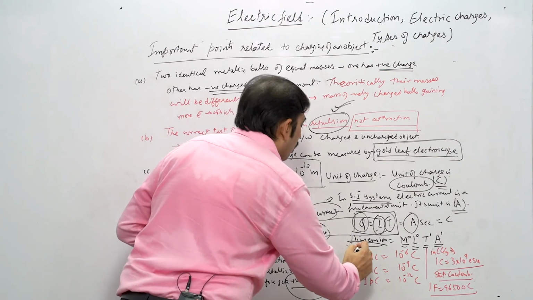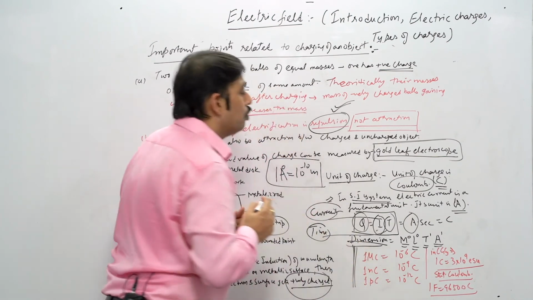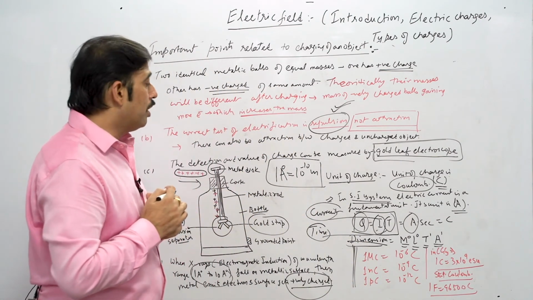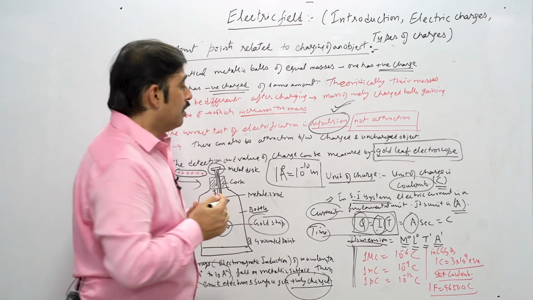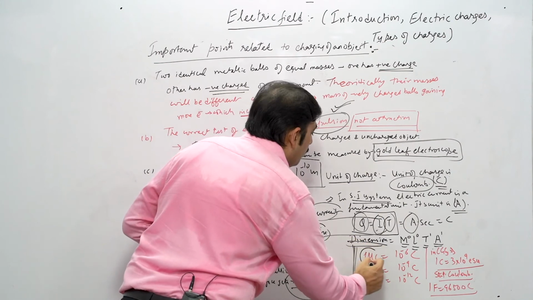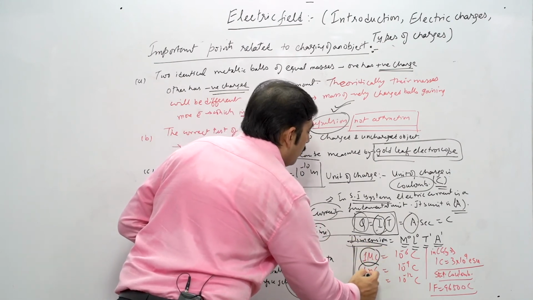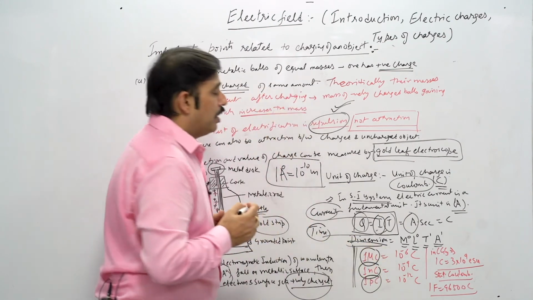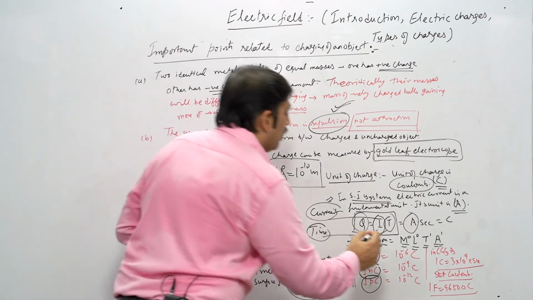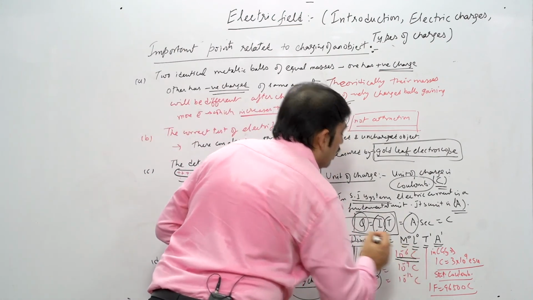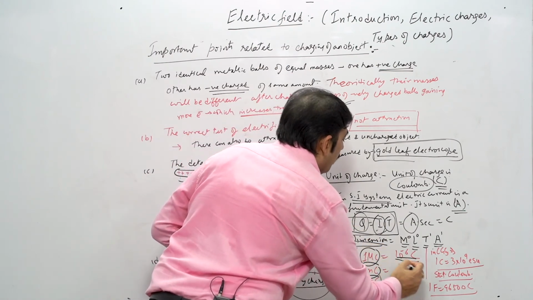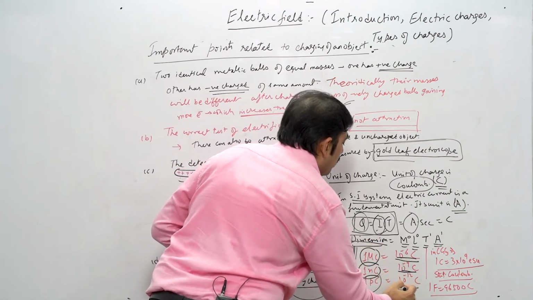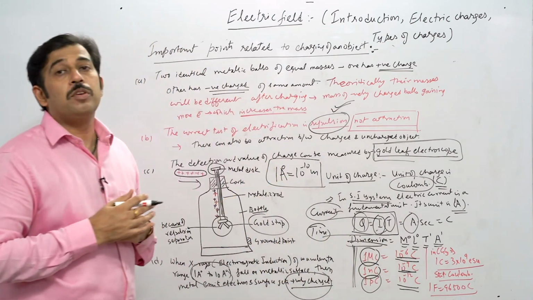There are certain more conversions that can be used for numerical purposes. You should understand that, apart from the basic coulomb unit, there are smaller units of charge called the microcoulomb, the nanocoulomb, and the picocoulomb. That means 1 microcoulomb is written as 10 to the power minus 6 coulomb. Similarly, 1 nanocoulomb equals 10 to the power minus 9 coulomb, and 1 picocoulomb is 10 to the power minus 12 coulomb.